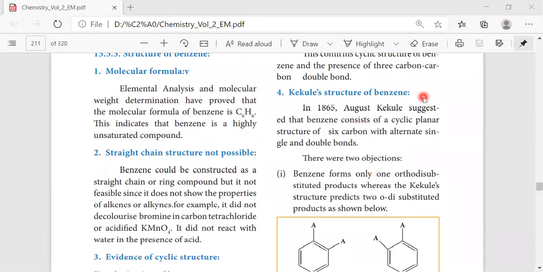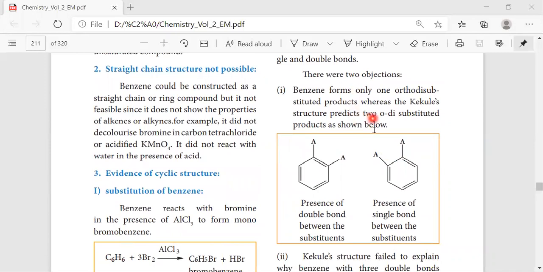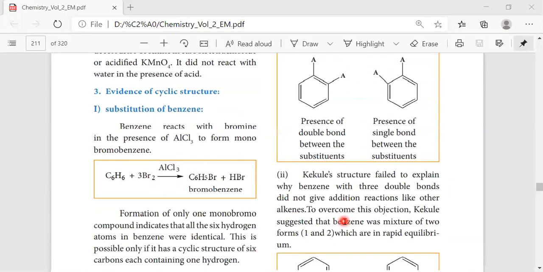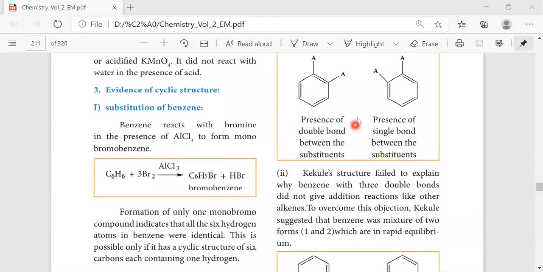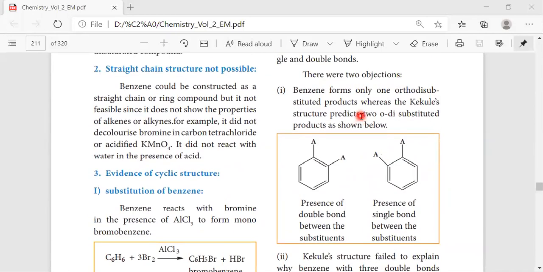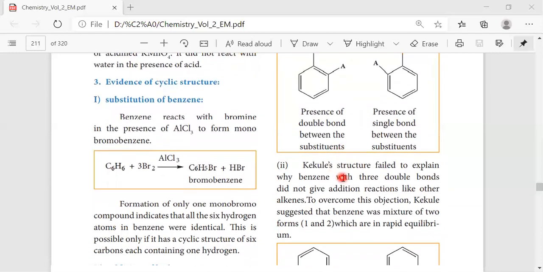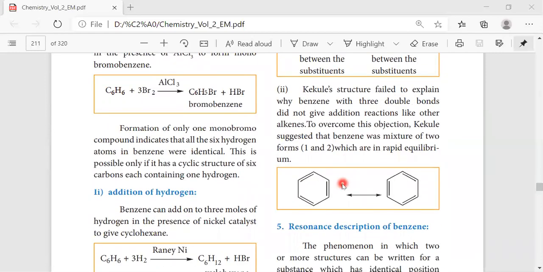Again, the Kekule structure in the year 1865 confirms the presence of a cyclic planar structure. That will have two objections: the presence of double bond between the substituent, and the single bond between the substituent, right? So this confirms one objection. And the second objection, it does not give a proper explanation why the benzene will have 3 double bonds and did not give the addition reaction like alkenes, right?